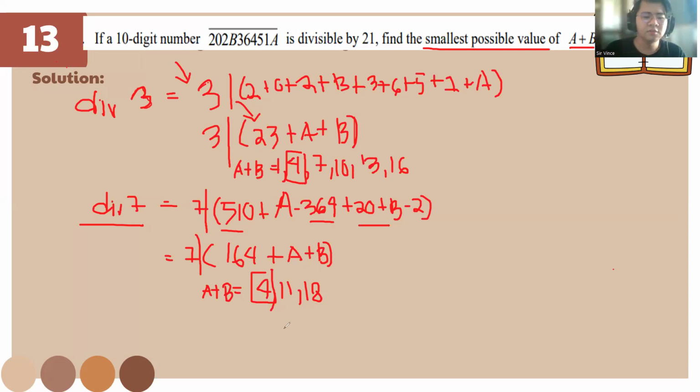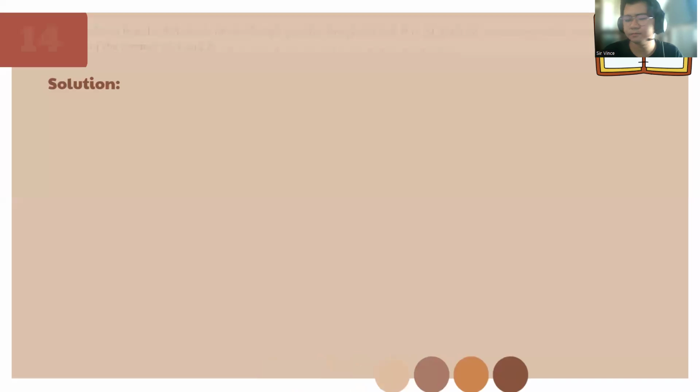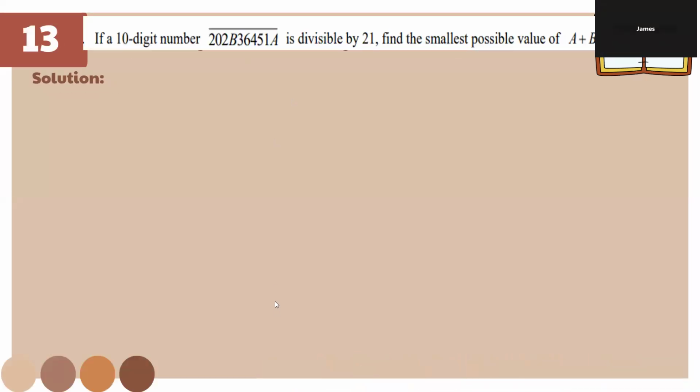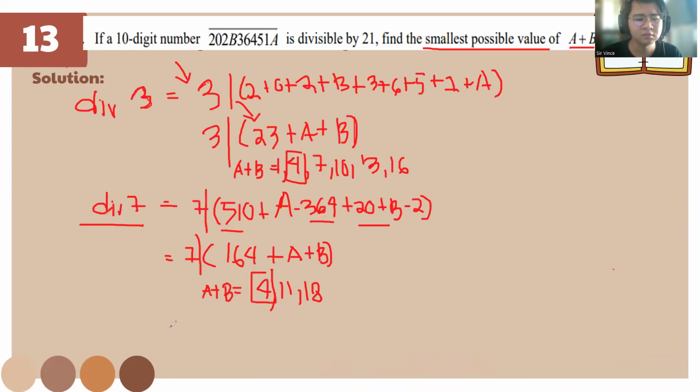So, let's go to the next question. Number 13. Remember to ask on time. I just erased the solution. It's divisible by 3. Okay, this one should be divisible by 7 and 3. You can take a screenshot if you want.